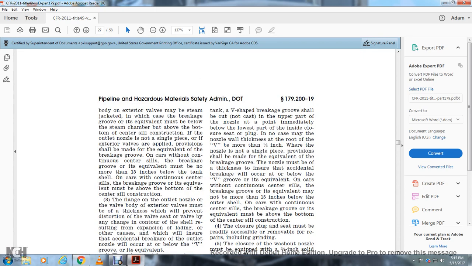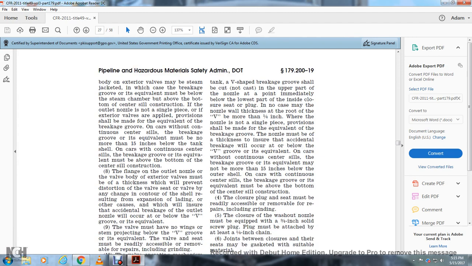The body of the exterior valve may be steam jacketed, in which case the breakage groove or equivalent must be below the steam chamber and above the bottom of the center sill construction. If the outlet nozzle is not a single piece, or if exterior walls are applied, provision shall be made for the equivalent of the breakage groove. On cars with a continuous center sill, the breakage groove or equivalent must be no more than 15 inches below the tank shell.